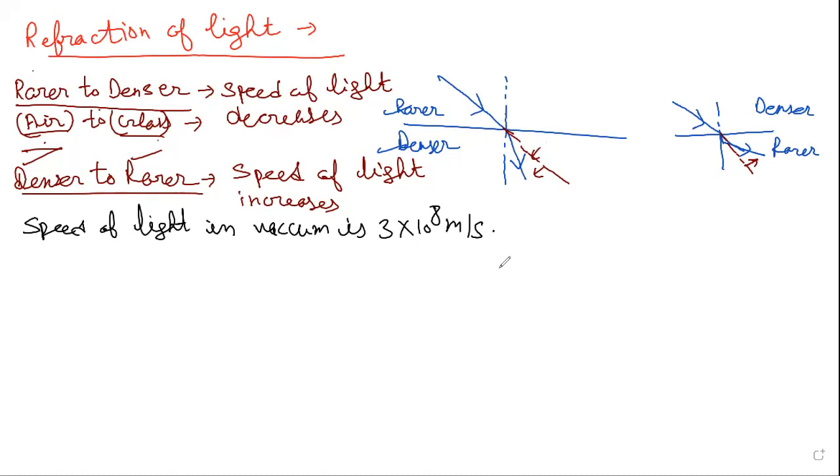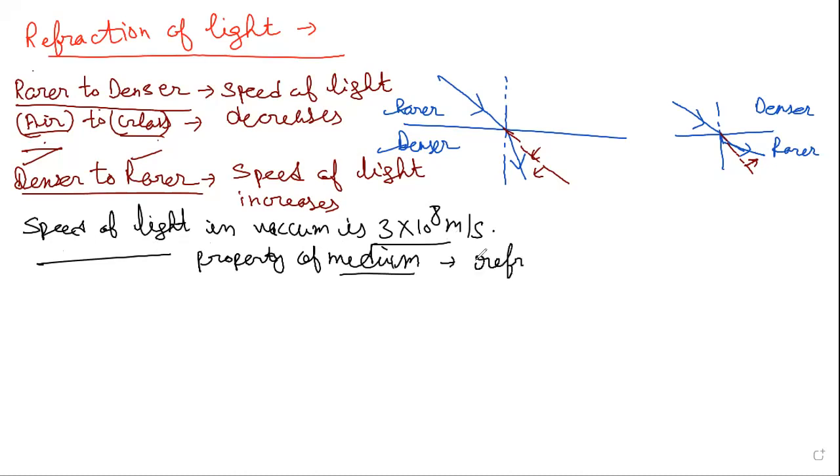And the speed of light in any other transparent medium is always less than this value, 3 into 10 raised to power 8. So refraction of light occurs because light travels with different speeds in different media, right? Actually, the speed of light is a property of the medium, right? And this property is known as refractive index.